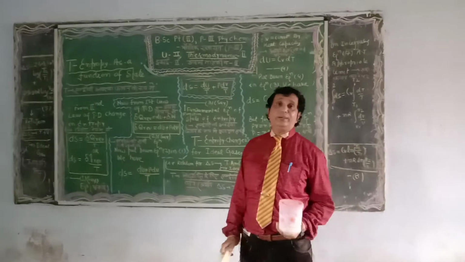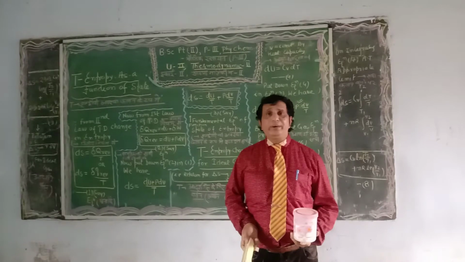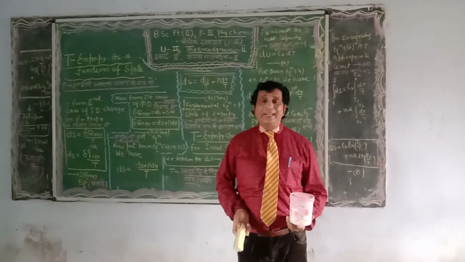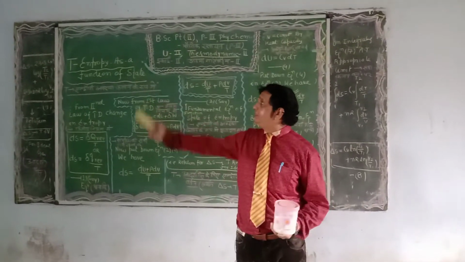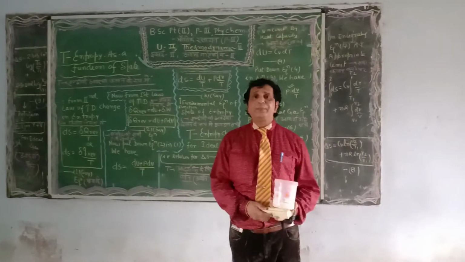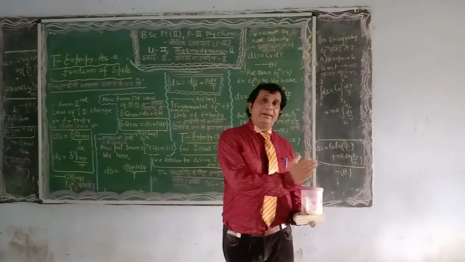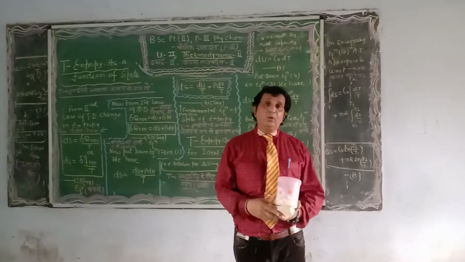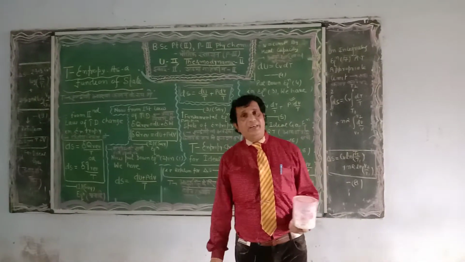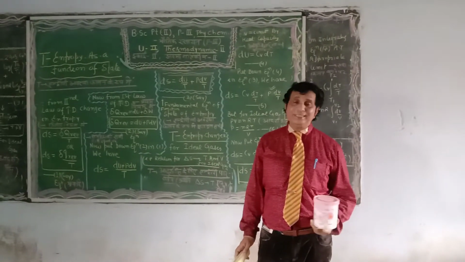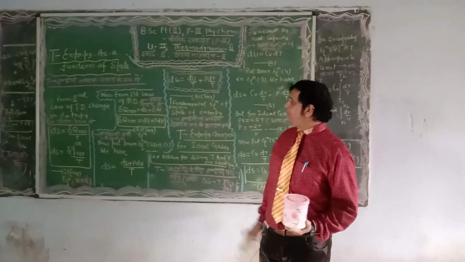This is equation number 3. Dear students, once again I repeat, equation number 3 which we derived here is known as the fundamental state equation for entropy. It is just according to our title, change in entropy as a function of state. The first law gives a separate equation and the second law of thermodynamics gives a separate equation. When we mix both laws, it defines entropy as a function of state. A very special, outstanding equation: dS equals dU upon T plus PdV upon T.